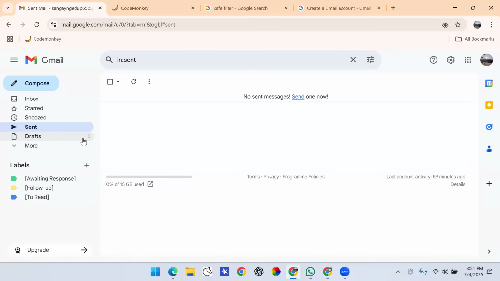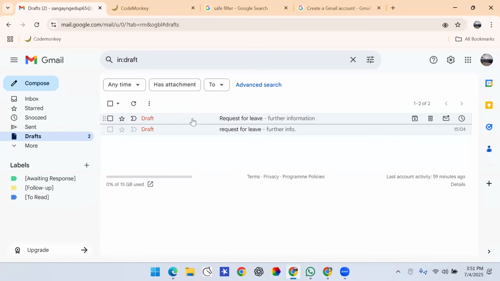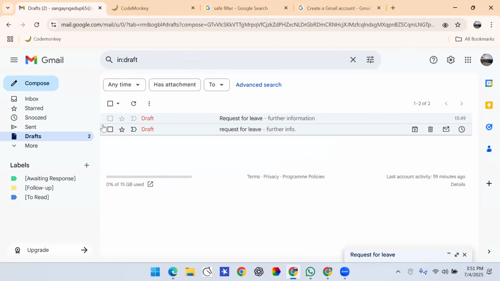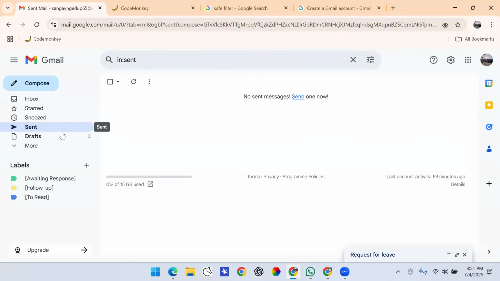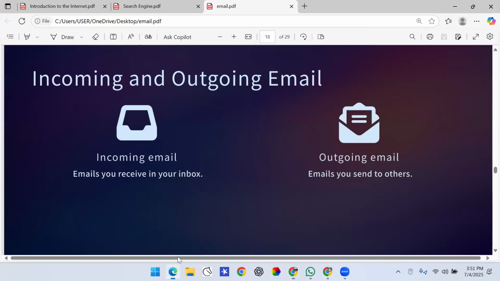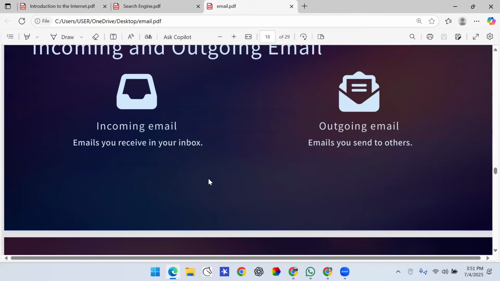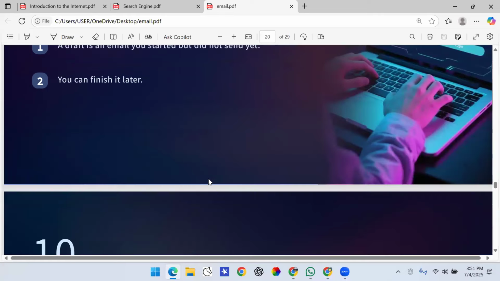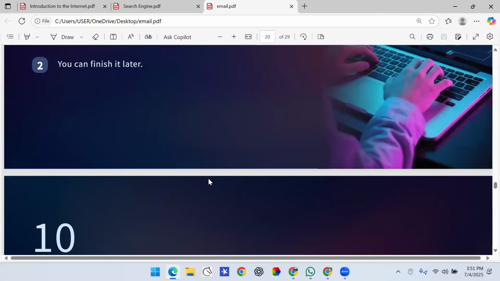So if I were to go to Drafts, can you see Drafts? It means you haven't completed your email yet. You haven't sent your email yet, so it will be saved in your drafts, and whenever you're ready you can send it, and it will go to this Sent category over here. So this is how you differentiate between incoming and outgoing email, right? Now, draft email, we have already explained about this. You can finish it later, right?